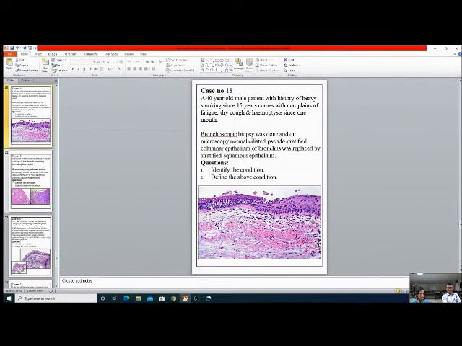So these were the case scenarios provided by Dr. Balaji. See, the case scenarios help us not just to learn pathology, starting from etiology, symptoms, signs, investigations, then ultimately the pathology, either gross or micro, or combining both.